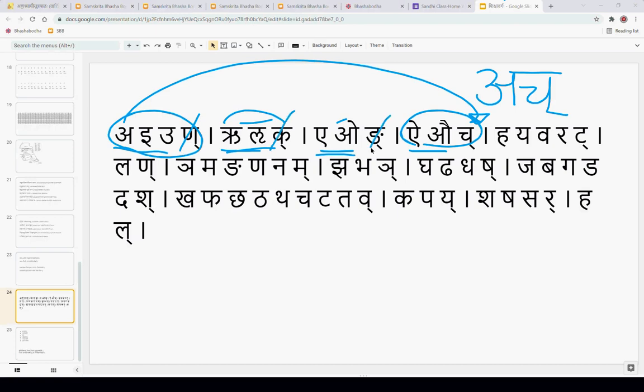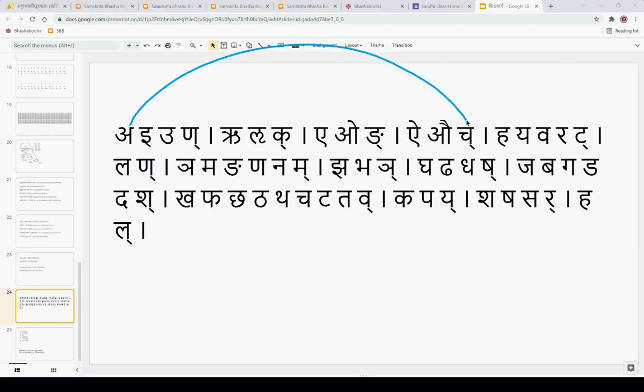So starting from a to this cha. Now, this thing we already discussed. Where is the dirgha a, dirgha i, dirgha u? They are not here in the Maheshwara Sutram.